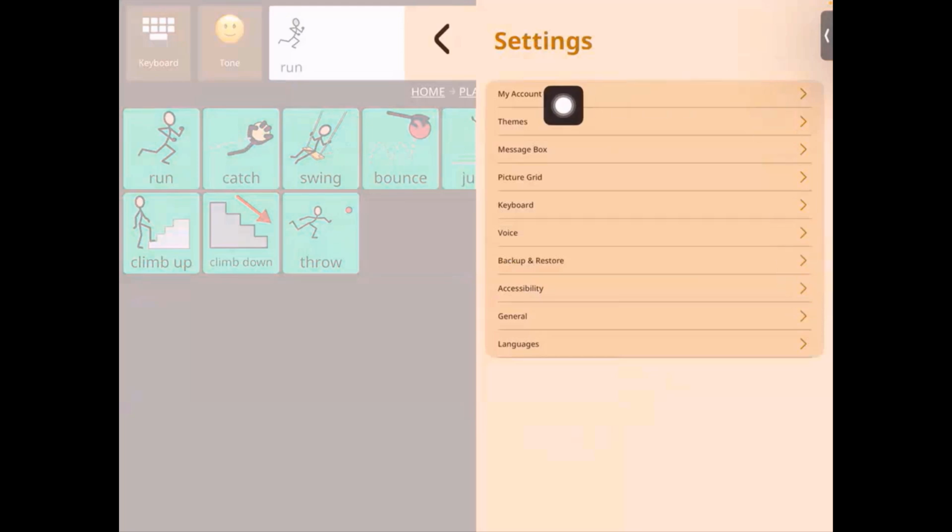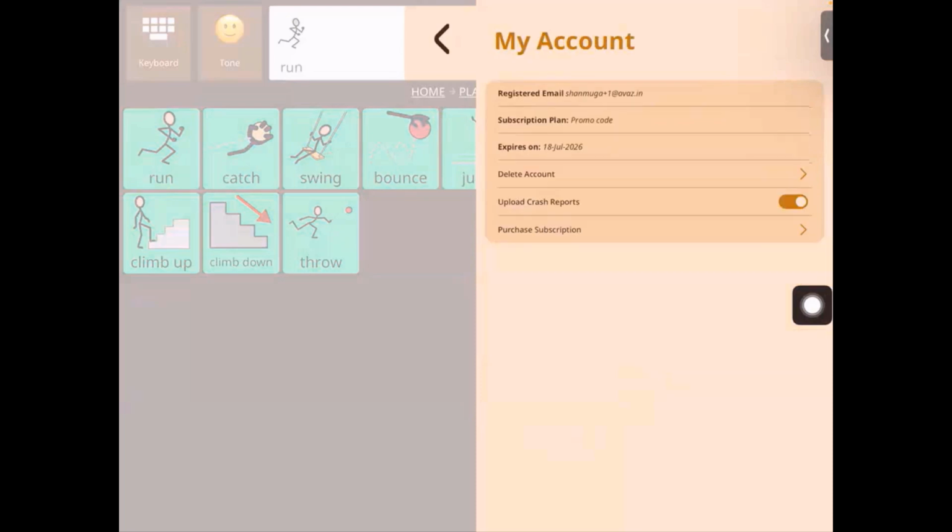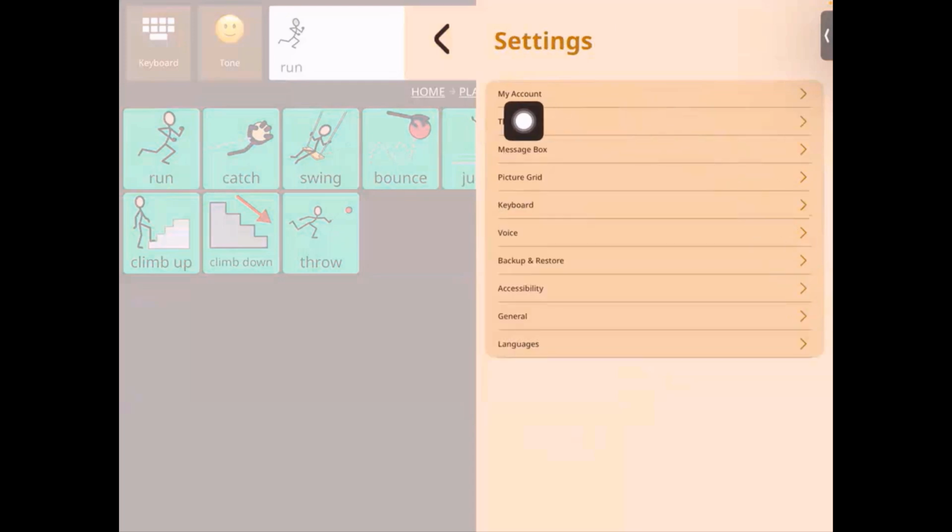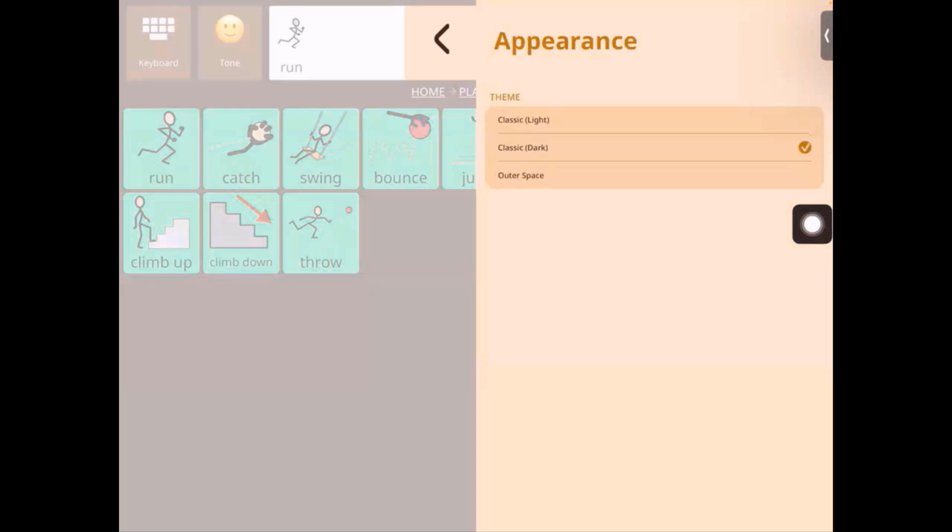The first one, as you can see, is my account. Now my account gives information like ID, and it gives information about the length of your subscription plan. So this is that important background information that you need to know. Then we go back. The second setting that we have is themes, right? So let's go into themes.